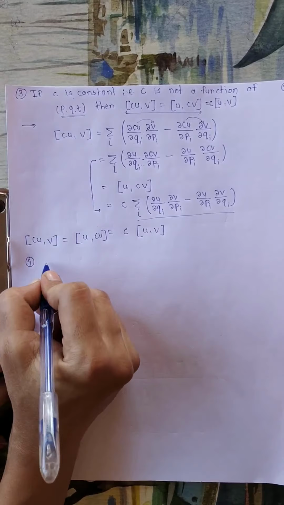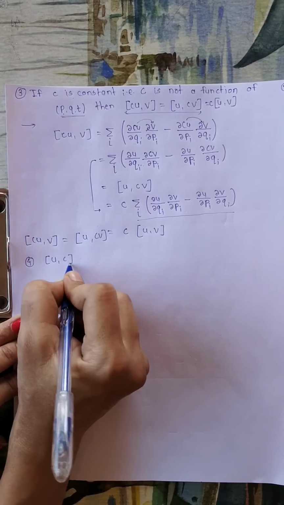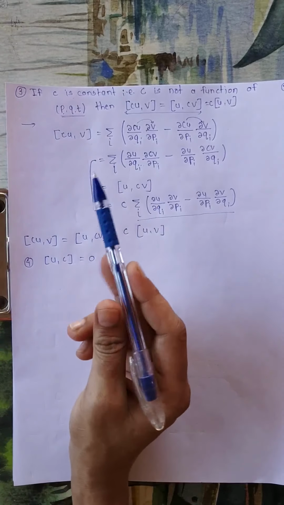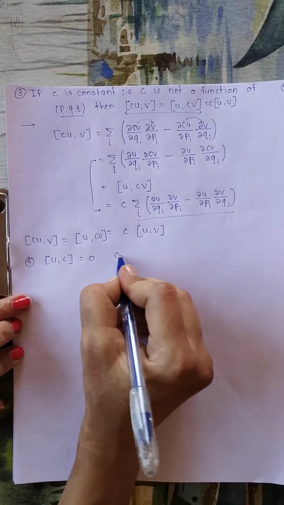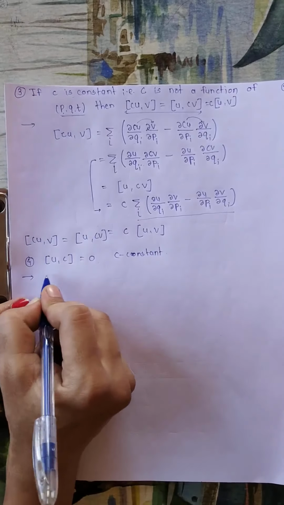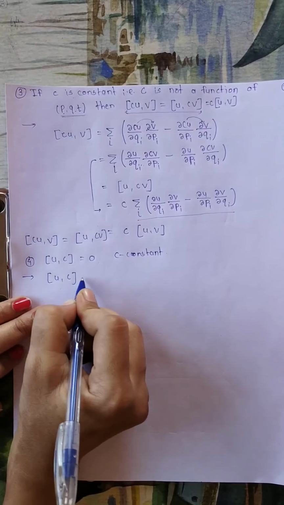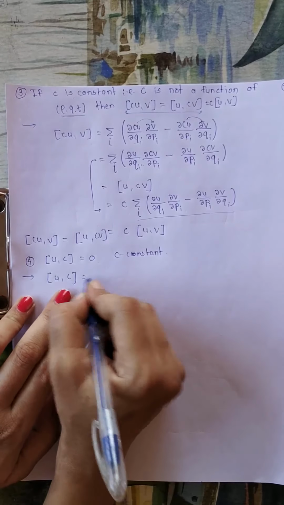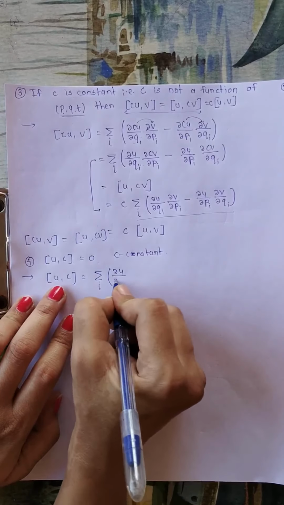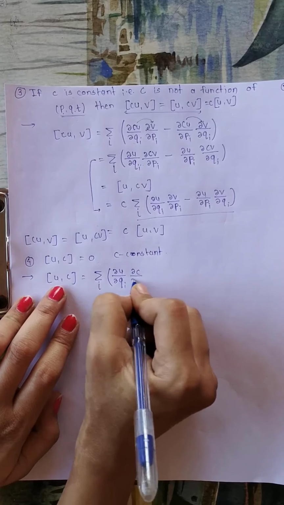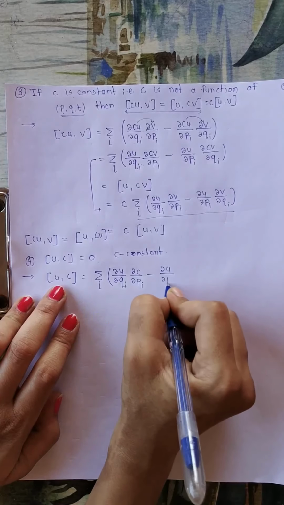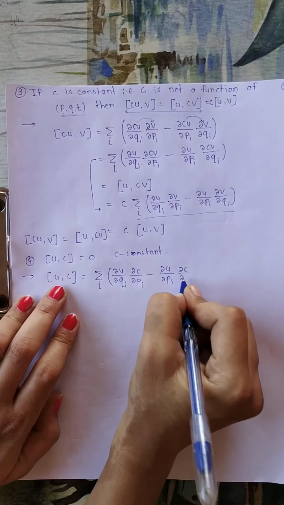Now let's discuss the fourth identity. The fourth identity is that the Poisson bracket of u and some constant c is equal to 0, where this c is again a constant. So if c is constant, let's find this Poisson bracket. We will again use the definition of the Poisson bracket. According to the definition, this Poisson bracket is nothing but summation over i of ∂u/∂qi, ∂c/∂pi minus ∂u/∂pi, exchanging this, ∂c/∂qi.